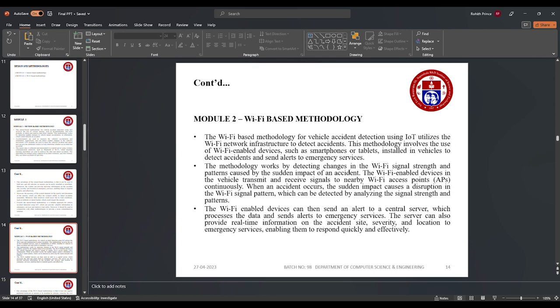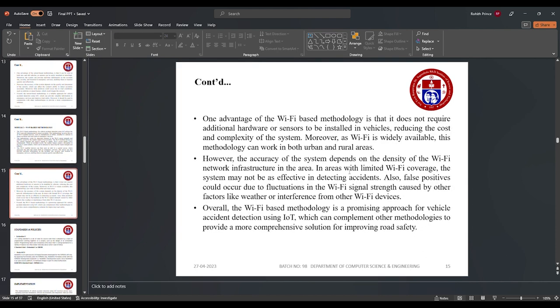And the Wi-Fi based is on the Node MCU. When we connect the input to the Node MCU, then the Wi-Fi will be activated, and we have to connect the Wi-Fi with a mobile hotspot so that the device is connected between the hotspot and the mobile. So that when the vehicle has met with an accident, the information will be sent to that mobile as quickly as possible, so that they can take quick action on the accident, and the person might sometimes be alive.